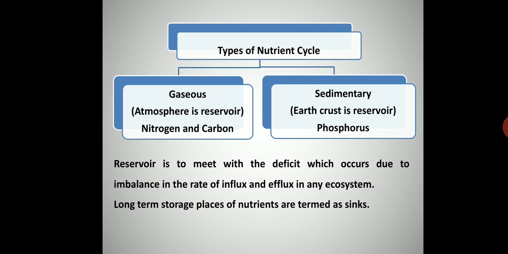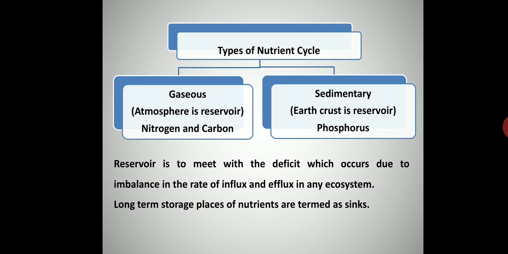Gaseous means what? If the reservoir of the nutrient is the atmosphere, that is the air, at that time it is called a gaseous cycle. And if the reservoir is the soil, that is the earth crust, at that time it is called a sedimentary cycle. Examples of gaseous cycles are nitrogen and carbon, while an example of a sedimentary cycle is phosphorus.